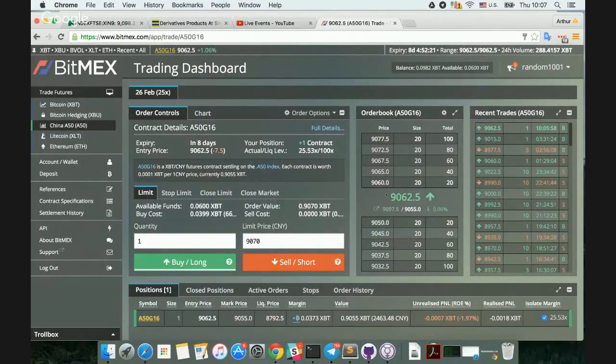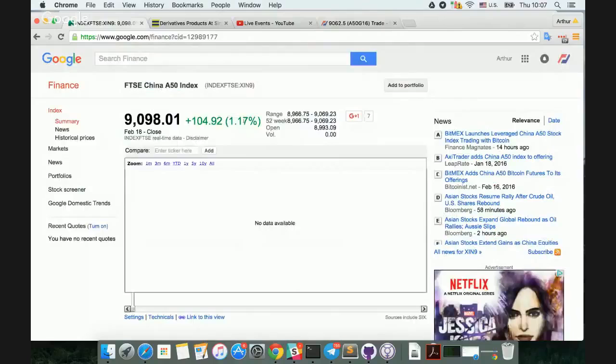Why would this contract trade at a premium or discount? Basically, this represents the market's ability or inability to go long or short China offshore. So assuming that you wanted to arbitrage where our futures contract is trading and the actual value of the index on a cash basis, you would need to borrow Chinese A shares onshore in China, short sell them, and then buy our contract, and then wait for the values to converge.